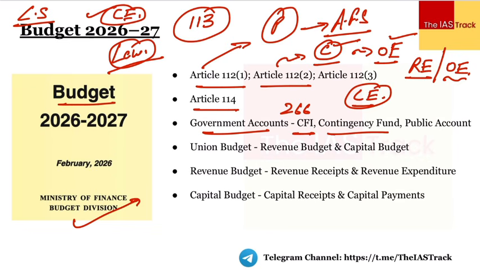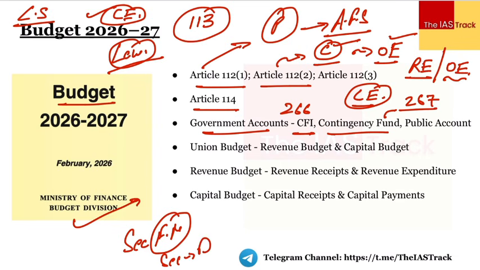Next, we have the contingency fund. ये कौन से आर्टिकल में मेंशन है? This is mentioned in Article 267. As the word says, contingency, मतलब कोई भी unforeseen situation आ गई, ठीक है, कोई disaster हो गया, तो Article 267 ये authorize करता है. It authorizes the existence of the contingency fund of India. और ये किसके disposal पे placed है? This is placed at the disposal of the President of India. One thing is very important. This fund is operated by the Secretary in the Finance Ministry. To be specific, the Secretary, Department of Economic Affairs.